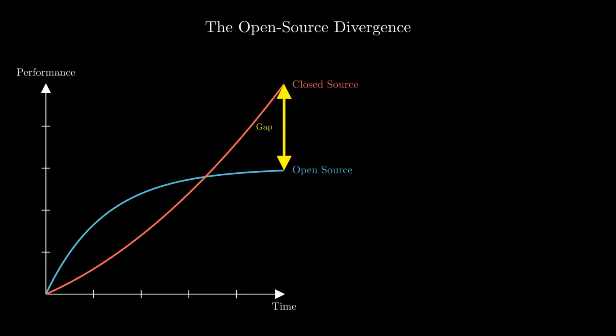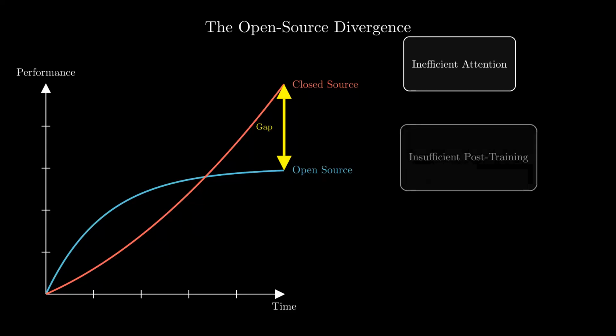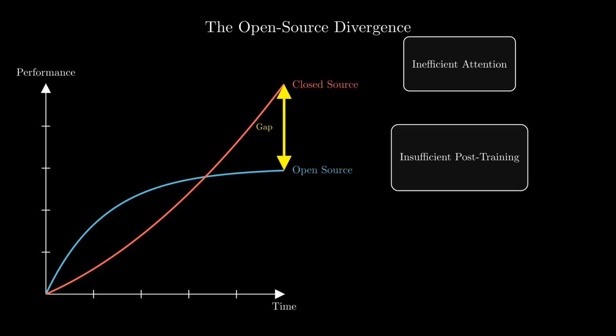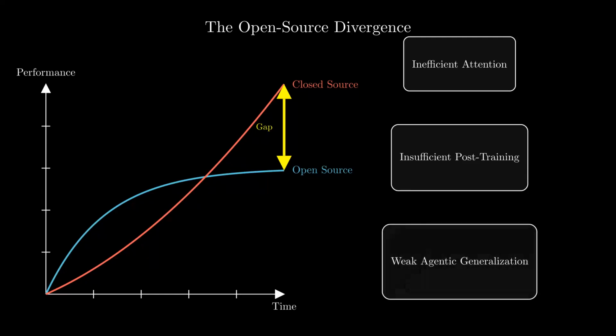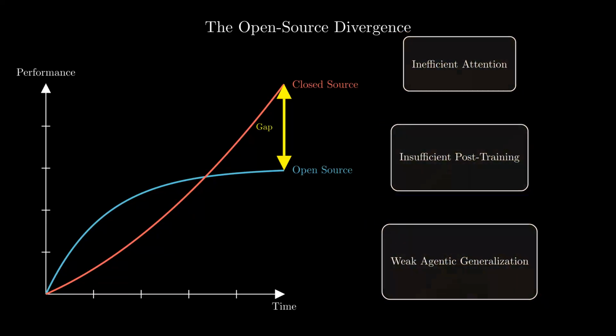The question is, what is holding open source back? We've identified three specific bottlenecks. First, inefficient attention. Traditional architectures struggle with long contexts, making them slow and costly to scale for complex reasoning. Second, insufficient post-training. Open models often lack the massive reinforcement learning investment needed to refine raw intelligence into expert problem solving. And finally, weak agentic generalization. While they can chat, older open models struggle to act, failing to use tools or follow complex instructions in real-world environments. DeepSeek-V3.2 was built specifically to dismantle these three barriers.